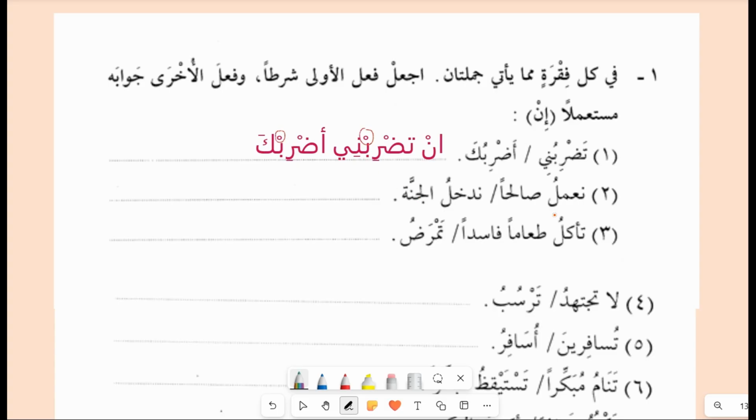This is the rule. Na'malu salihan nadkhulul jannah. So if you put in, the tool of condition, what happens? Na'mal. I'm not going to write the whole sentence. I'll just tell you where to put the haraka to change it into shart. In na'mal salihan nadkhul, and now nadkhul, there is a lam ta'rif. What will we do? Nadkhulil jannah. So this is a tajweed rule.